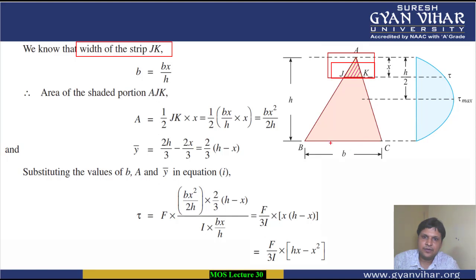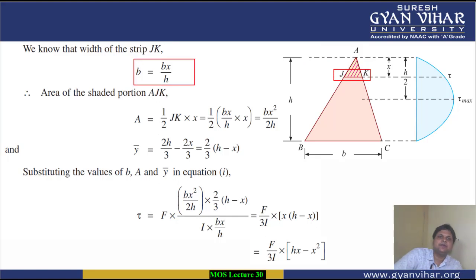So this width of this strip JK, how will we get it? See, on one end the width is b, on the other end the width is 0. So b plus 0, that means b into, what is the distance of this small portion? It is x. And what is the distance between the extreme and h? So we can write that the width of the strip at this portion JK will be equal to bx by h. All right, bx by h.